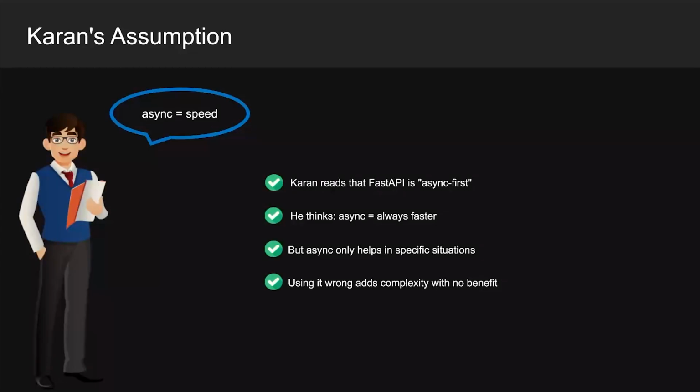Let's start. So, when Karan saw FastAPI and async first, he thought, great, I will use async everywhere and everything will be faster. That's a very common assumption, but it's not how async works. Async helps in some situations and does nothing useful in others. If you use it in the wrong place, you just make your code more complex for no gain. So let's build the right picture from the start.